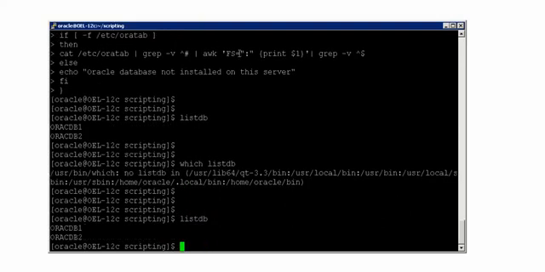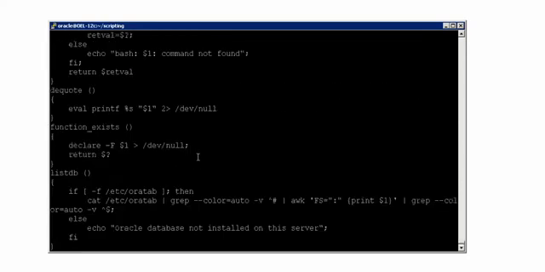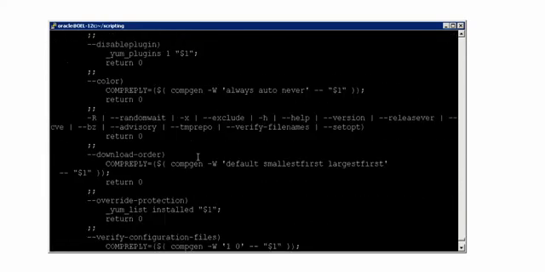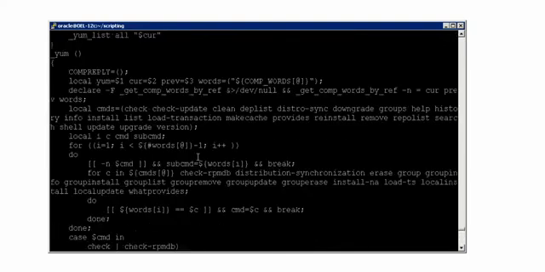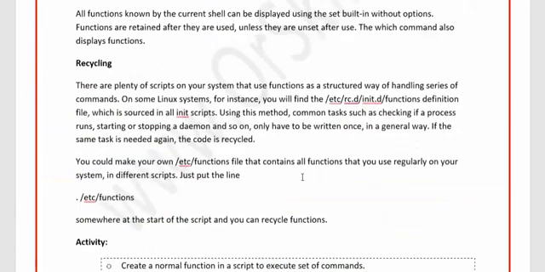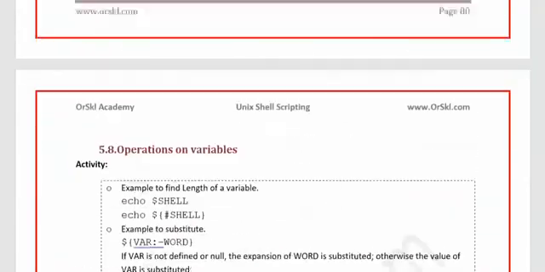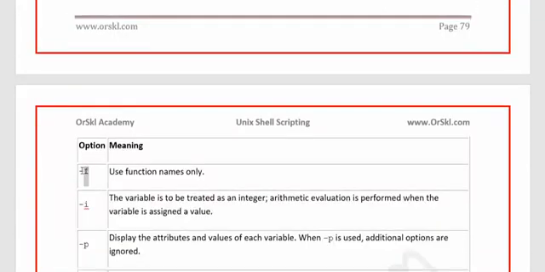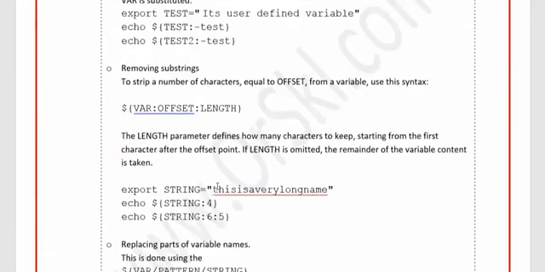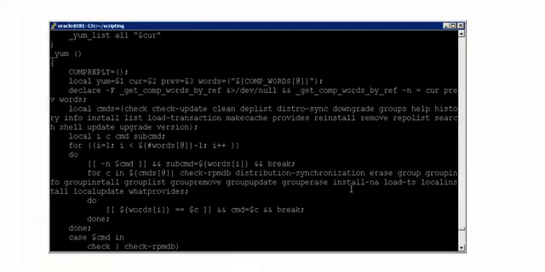Okay, so let me show you another command. Yes, I have just tried one of the known commands, and that is nothing but declare -f. As I have discussed earlier in the declare clause, let me scroll up and show you, then you will understand why I used it earlier. In the declare, I have also shown you -f. It uses function names only. That means in case you want to see something about the functions, you have to use declare -f.